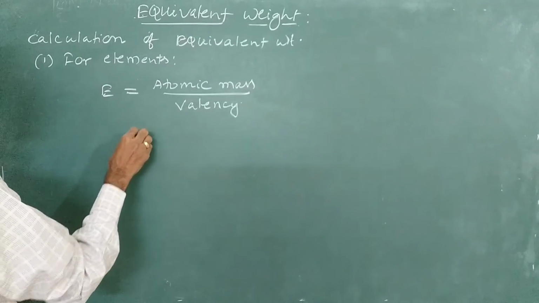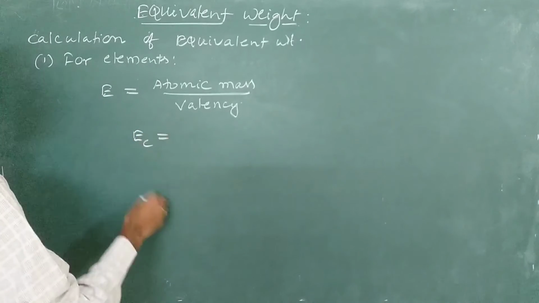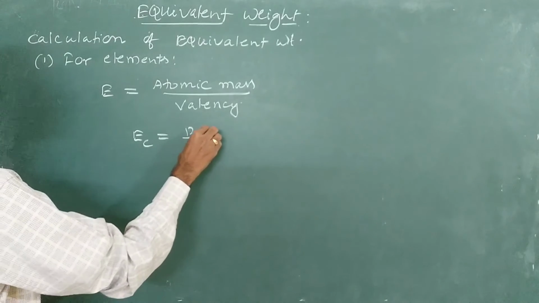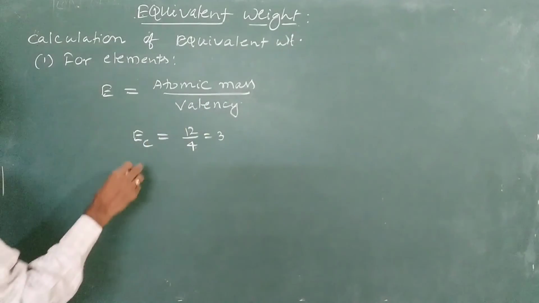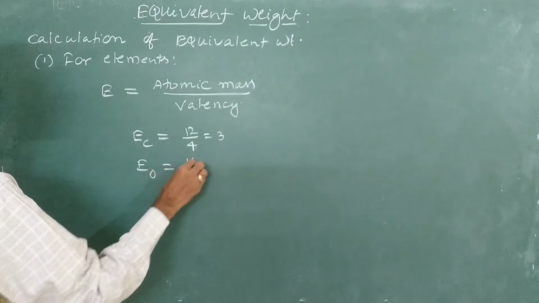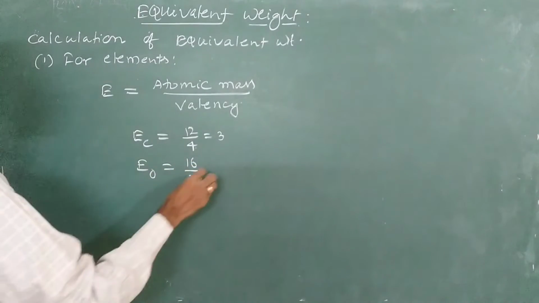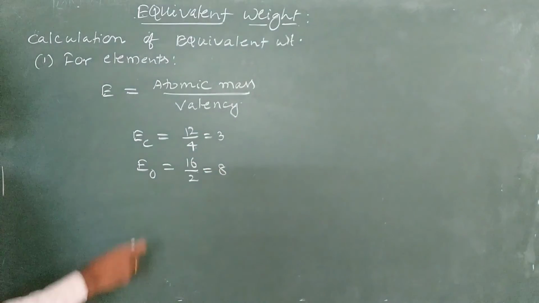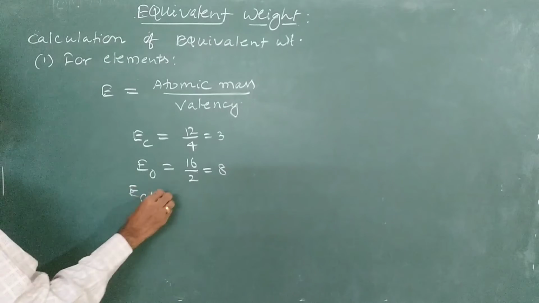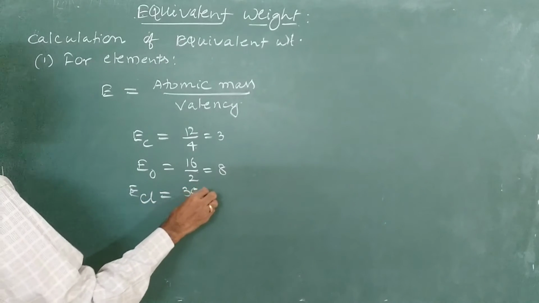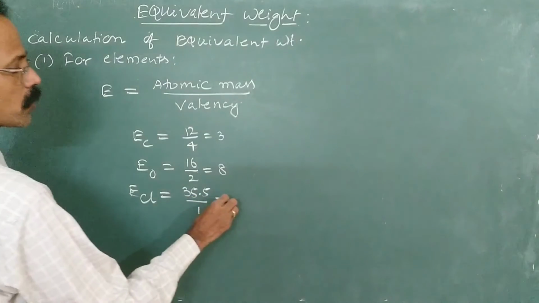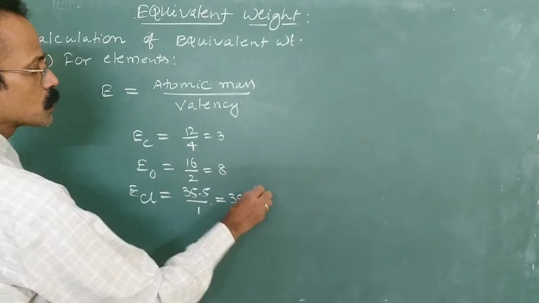So for equivalent weight of carbon, atomic mass 12 by valency 4, that is equal to 3. And equivalent mass of oxygen is equal to atomic mass by valency, that is 2. So it is equal to 8. And equivalent weight of chlorine is equal to atomic mass divided by valency. So that is 35.5 by 1, so 35.5.